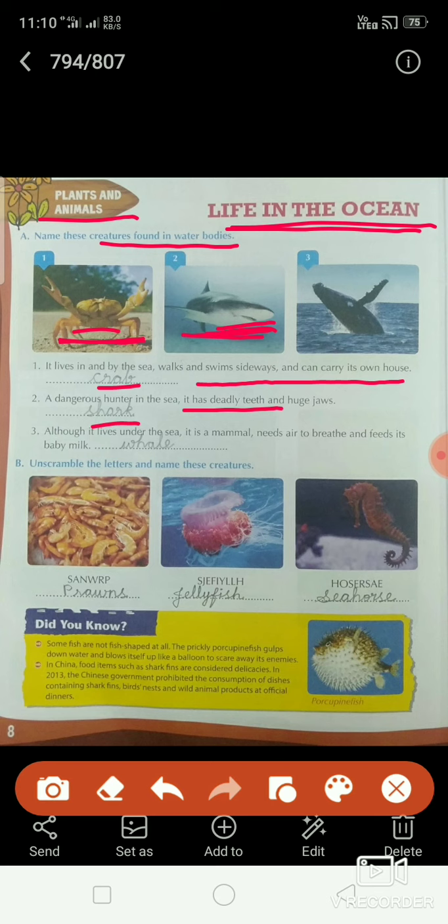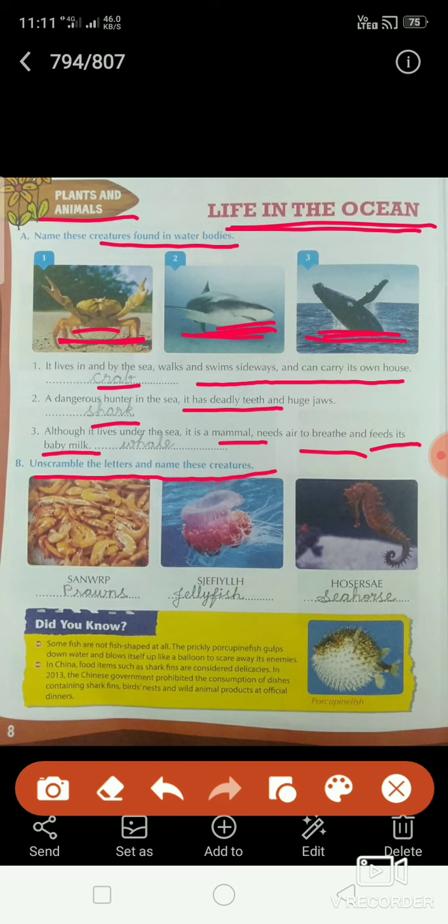See the third one. Although it lives under the sea, it is a mammal, needs air to breathe and feeds its baby milk. So the name of the third one is whale. W-H-A-L-E, whale.